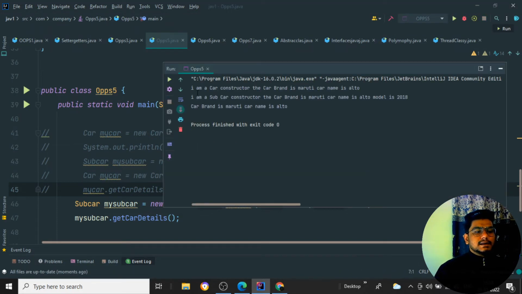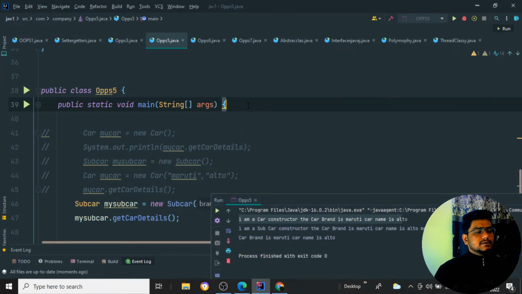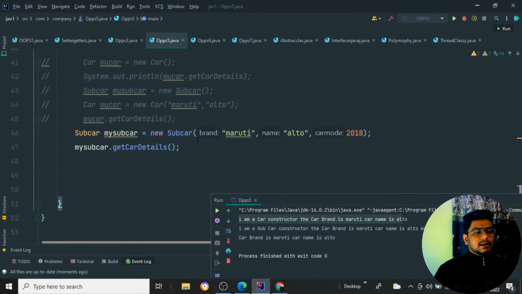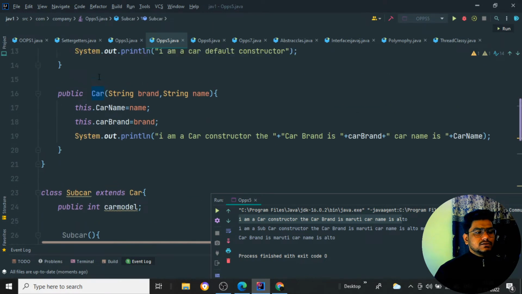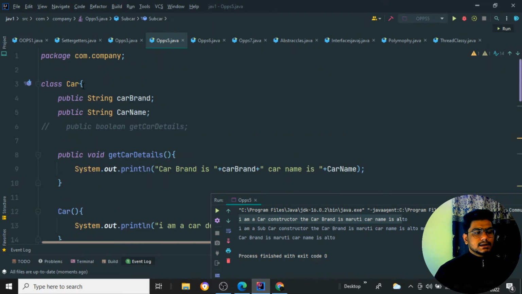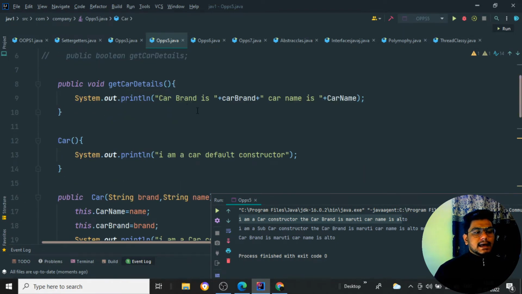Whenever it has run, it is telling me I am a car constructor and the car brand is Maruti and the car name is Alto. That means first, I'll slide a little bit down here. See how it works: whenever I am creating an object, the brand Maruti and the name Alto are going to be set for the super class. First it is going to set for the particular super class, which is nothing but the parent class over here. It is setting the values for this, and it is going to print the car brand and the car name.